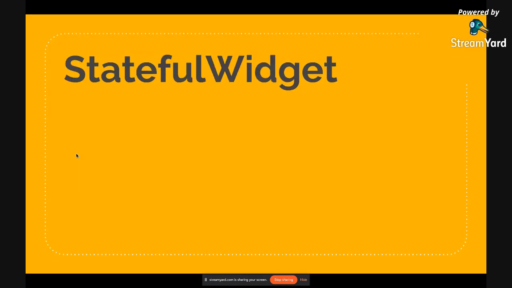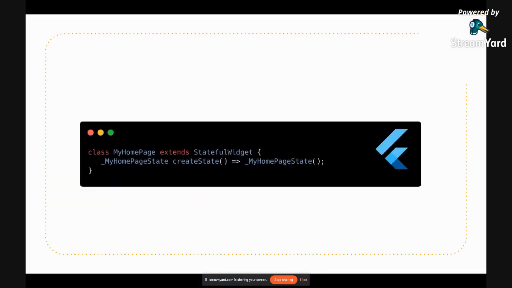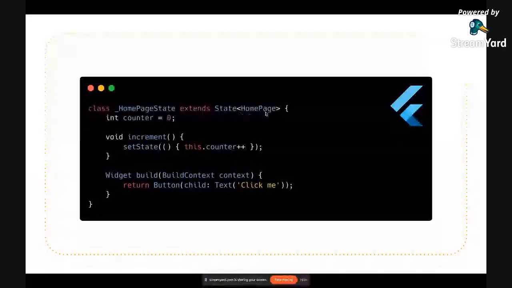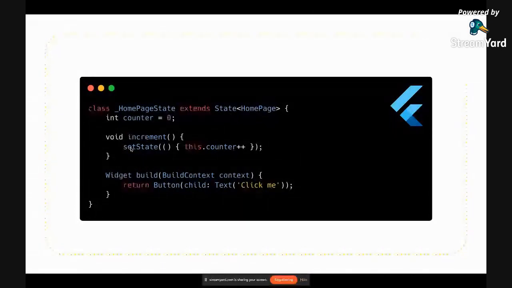Now when we talk about stateful widget, it is a little bit different. So stateful widget is, let's say you have a screen, you will do something and it will change. So when the state will change, that's when you will use stateful widget. So an example of stateful widget will be like this: you have a MyHomePage class, it will extend a stateful widget, and then you will create one object of it, and that object will be extending this State class. And this is important because this class will give us a feature called setState.